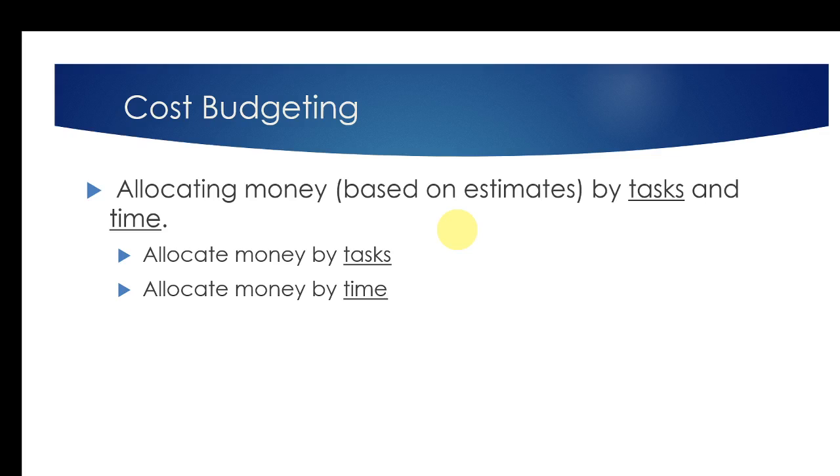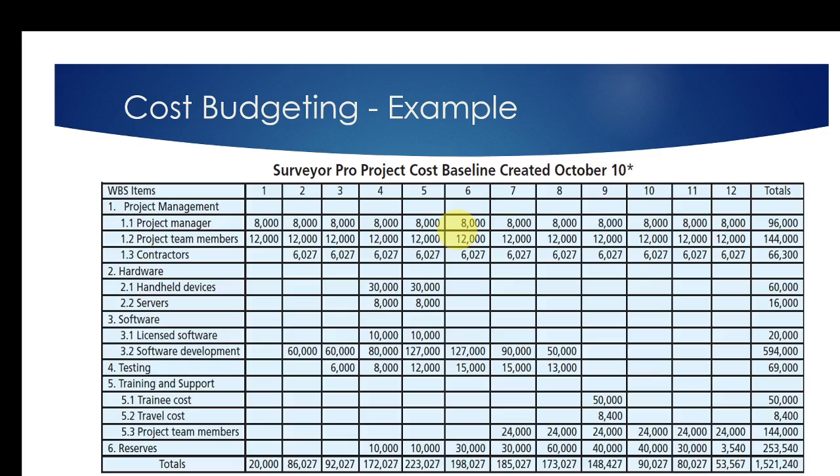So budgeting is done when the project is confirmed and started. Now we have to allocate money so that the project manager can utilize the money for certain tasks. We can do that by task or by time. Actually, usually we have to do it by both task and time. A budget sheet will look something like this.